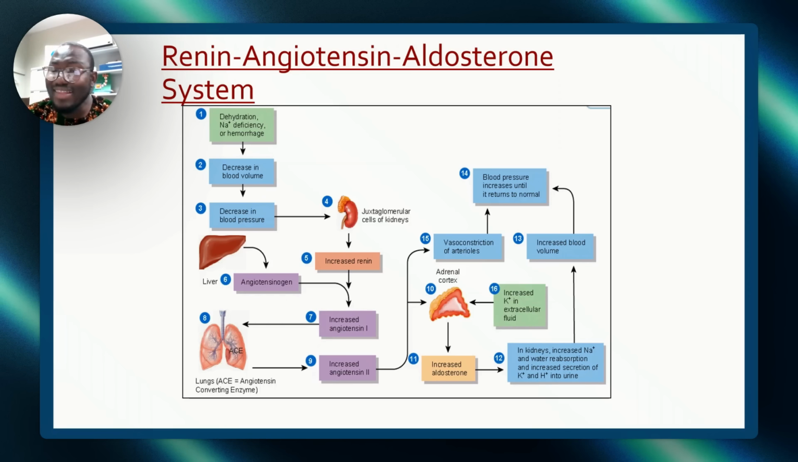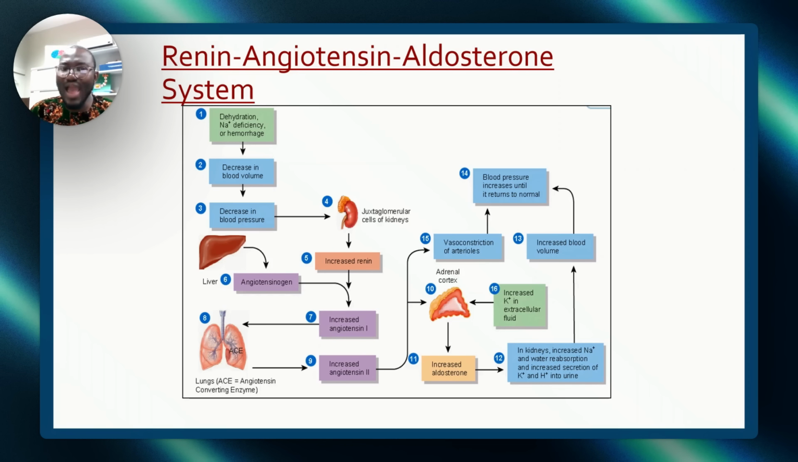Another thing it does is to sensitize the hypothalamus. The hypothalamus will do what? It will increase thirst. And when you are thirsty, what do you do? You drink water. So this is the RAA mechanism, RAS, the renin angiotensin aldosterone system. This is how it functions.